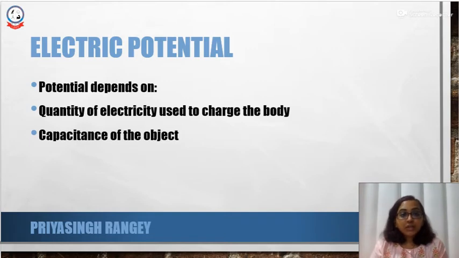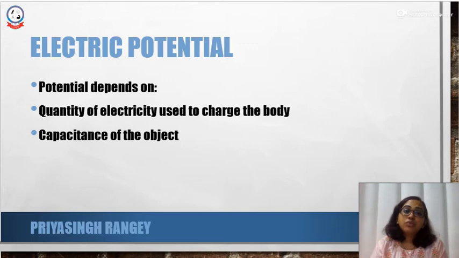This electric potential that exists relative to the earth's surface in a charged body is going to depend on two different factors. One is the quantity of electricity that was used to charge the body. Here, when we say quantity of electricity, we mean the number of electrons that were used in order to charge the particular body.